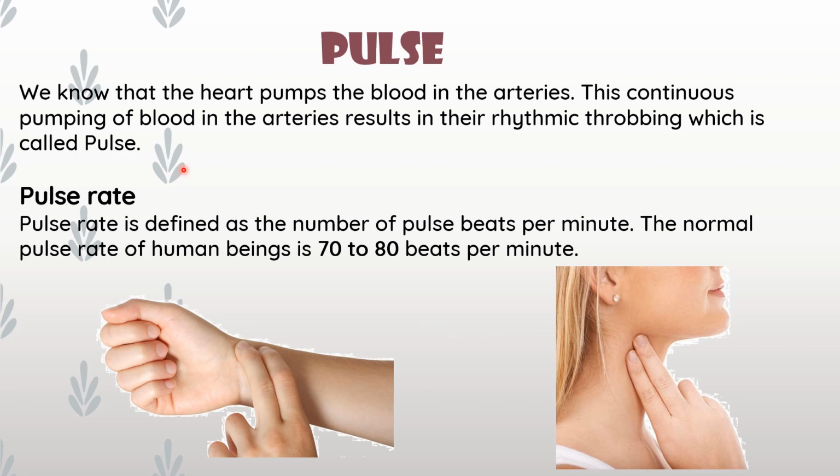And that pumping effect you can feel in other areas also. This continuous pumping of blood in the arteries results in rhythmic throbbing. When you are touching your chest area, you can feel that heartbeat in a rhythmic way. And that throbbing, a small jumping, is called pulse. And how can we see our pulse? You can see how doctors take the pulse. This is one way to take the pulse.